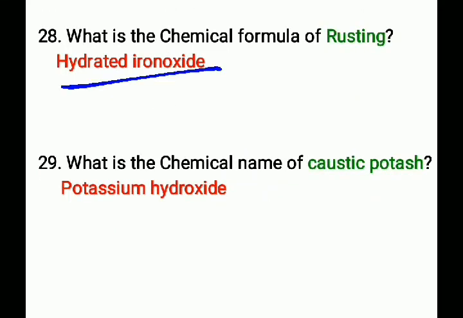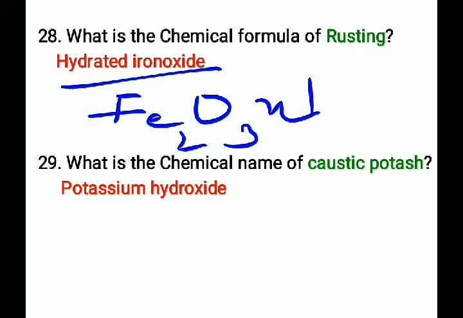Next question, what is the chemical formula of rust? That is Fe2O3·xH2O. The chemical formula of rust is Fe2O3·xH2O and its chemical name is hydrated iron oxide.